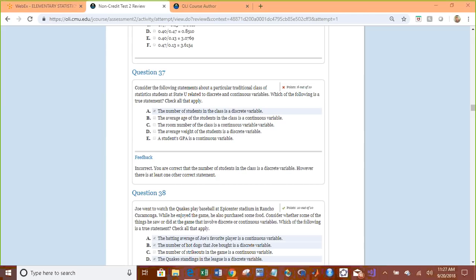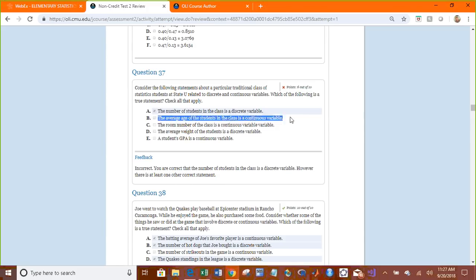So I guess with this question what they wanted was to say that the average age in the class is continuous because, theoretically, now that I think about it, if you calculate the age, you could always specify it as the number of months, days, hours, minutes, seconds, milliseconds, all that stuff. So they're going finer than just saying your age is 10, 11, 12, 13, 14, 15, 16, those exact values, but you could always get finer and finer. So the average age of students in the class is continuous would also work out.